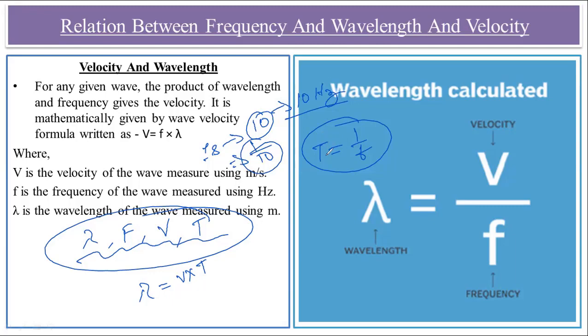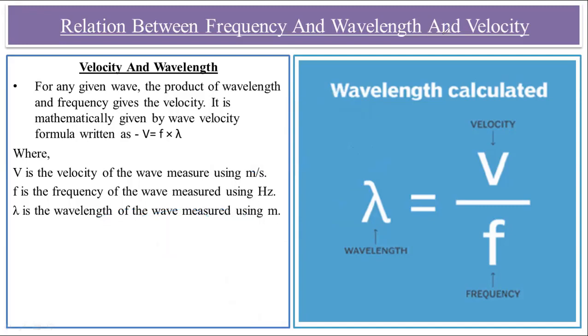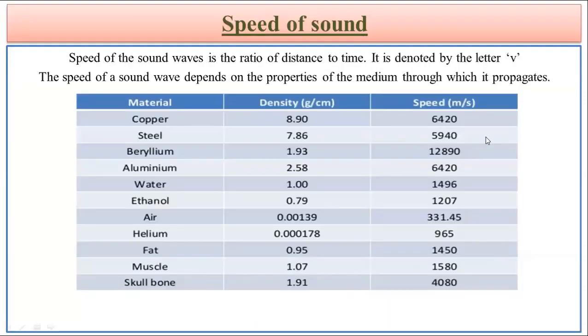Hence, we establish the relation as T is equal to 1 by f, or we can say f is equal to 1 upon T. So over here, we can have the formula as wavelength equals velocity into time period, or we can say the wavelength is equal to velocity upon frequency of the sound. So these are the simple terms which you need to remember when you come across the relation between velocity, frequency, and wavelength.